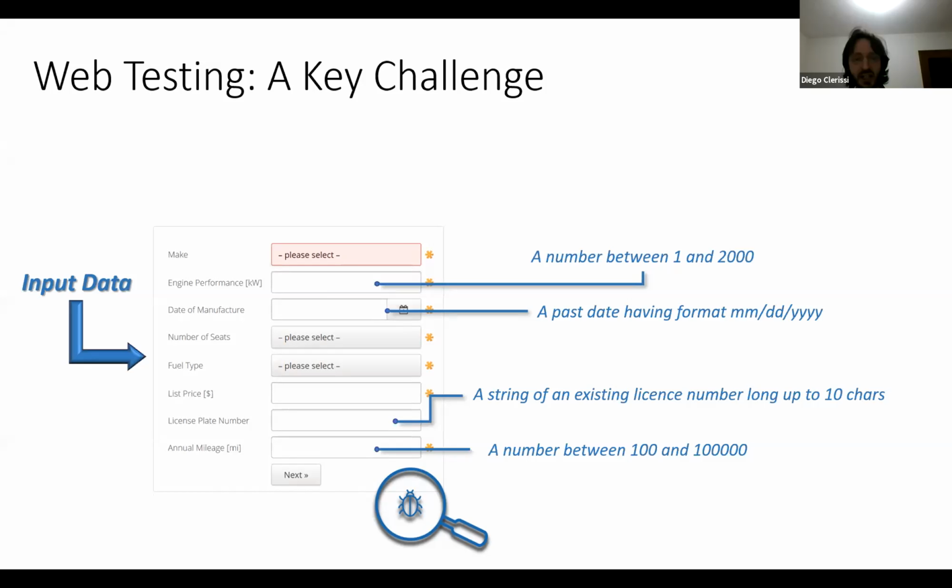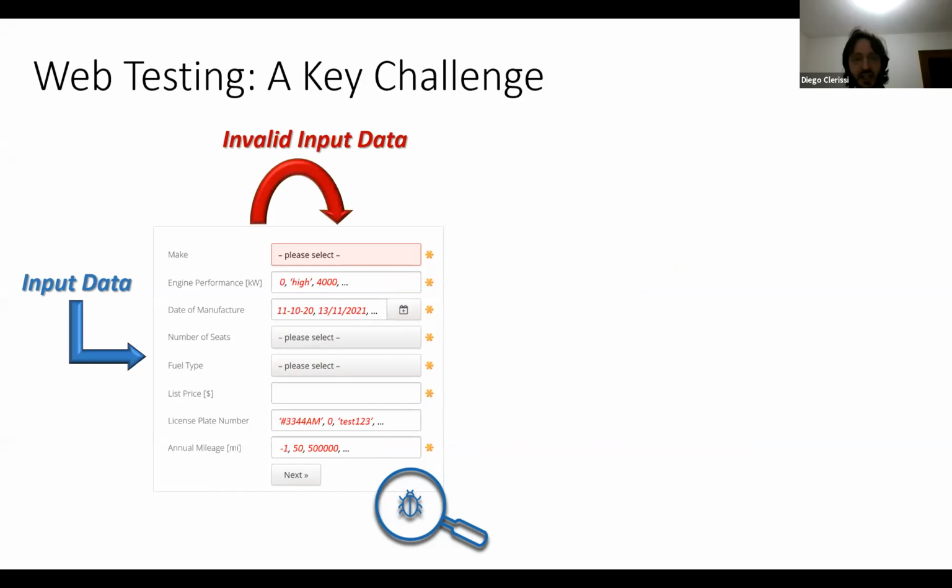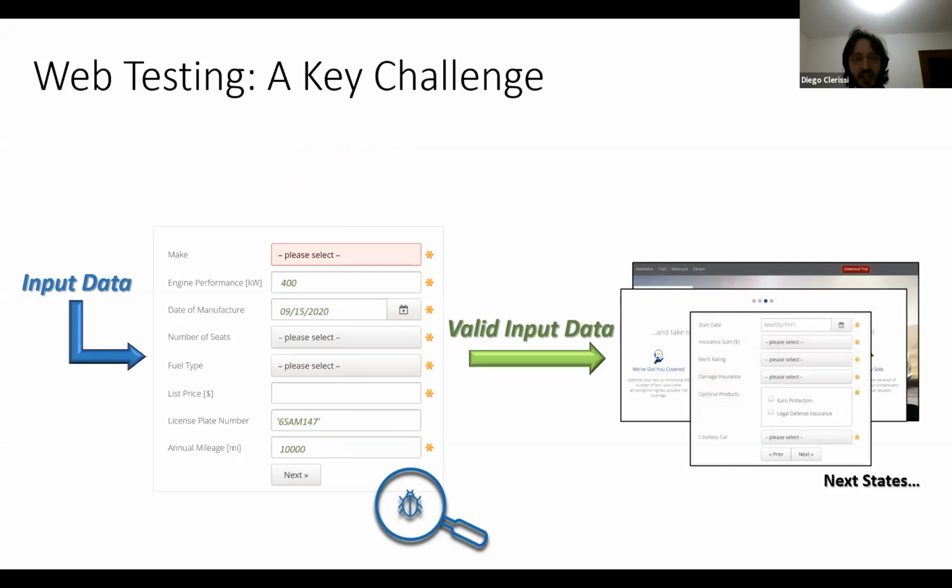Depending on the input data you provide, you may have two main outcomes. The first one, the bad one, is when you continue to enter invalid input data that cannot pass all the constraints together. In this case, you are stuck in a loop, entering values until all the constraints pass. On the other hand, the moment you have good values that can pass all the constraints, you will proceed in the exploration, reach the next stages of the application, and be able to explore larger portions of it. So the problem is how to select these meaningful data that can pass all the constraints.